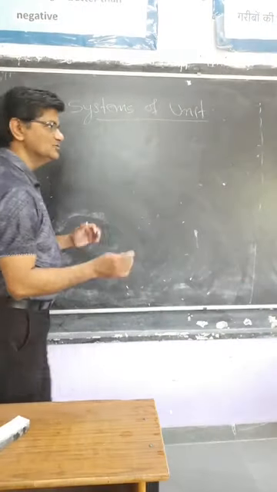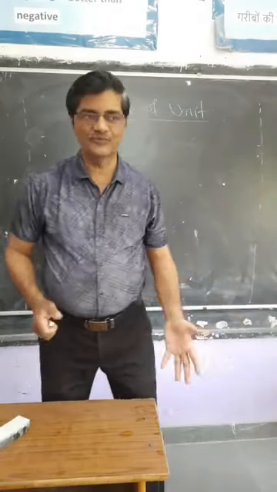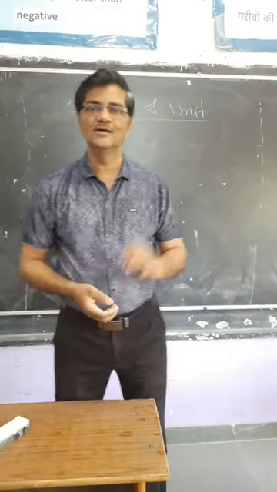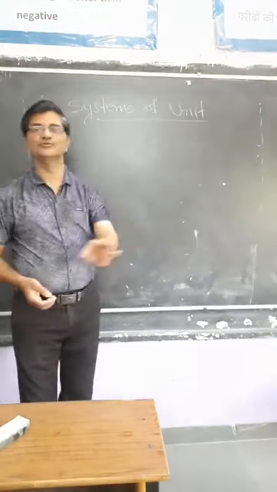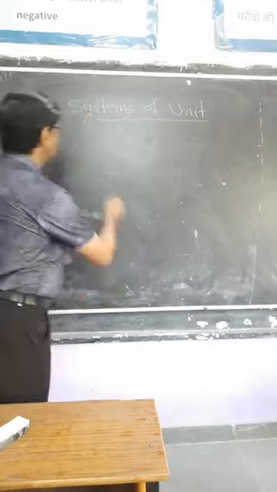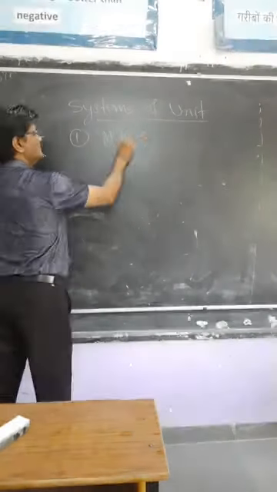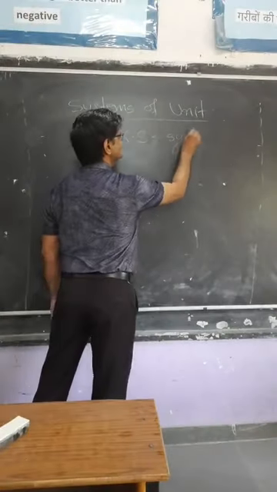So first of all, what we are using here, I am not going in that much detail. What are the fundamental quantity, derived quantity, I am not going to go in detail of that. Just I am giving you the names of these systems of unit. First is what we are using, MKS system.